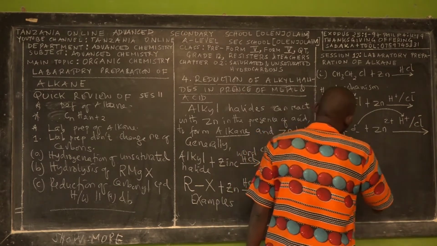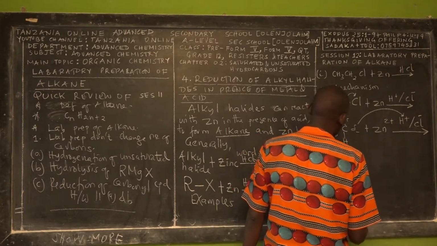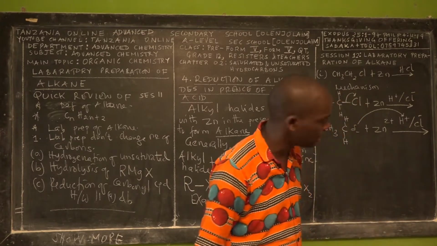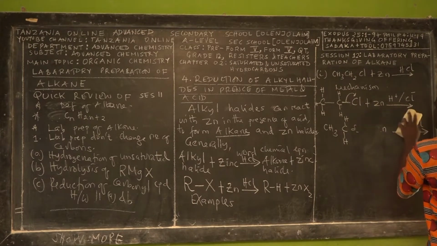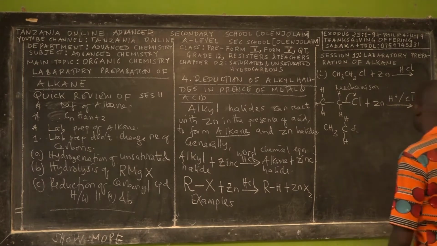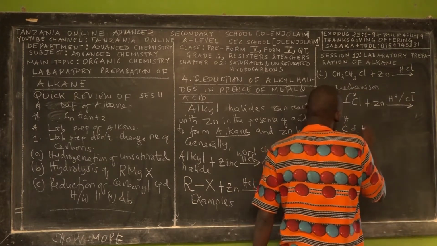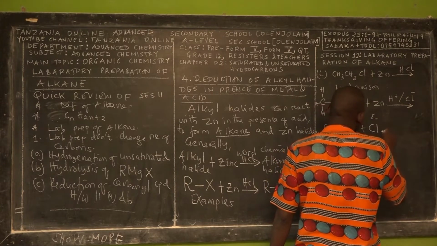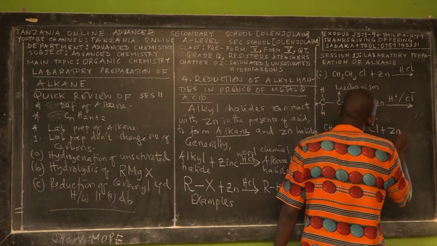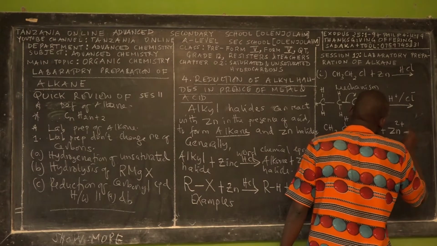Okay. And then this chlorine, we have another chlorine somewhere else there. I forgot one chlorine. So this is chlorine, partially negative, plus zinc, but I said zinc has to ionize by losing 2 electrons.